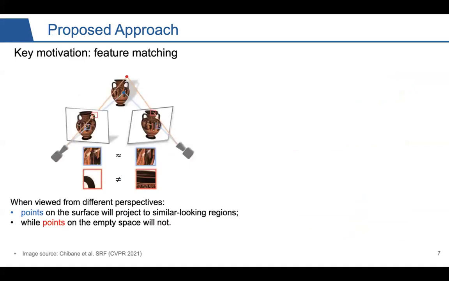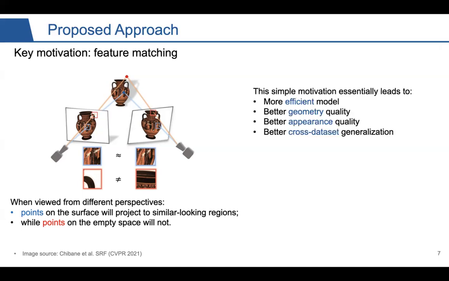The key motivation of MVSplat is feature matching. Intuitively, you can understand it from the images here. If the blue point is located on the object surface, then when it is projected to the 2D images here, the projected regions will look similar. On the other hand, if the projected regions look different, that basically implies that the point is in empty space. This simple motivation leads to a more efficient model design, better geometry quality, better appearance quality, and better cross-dataset generalization.